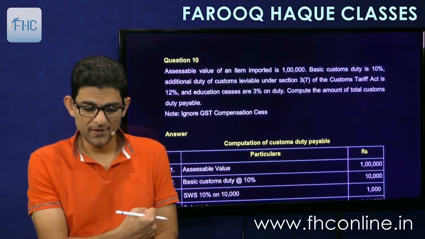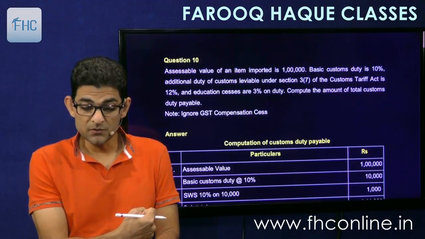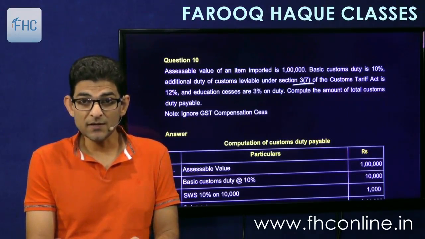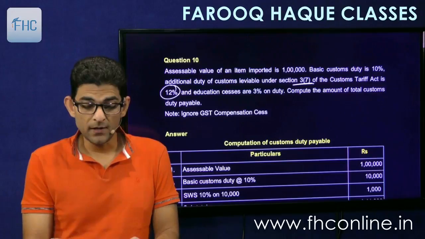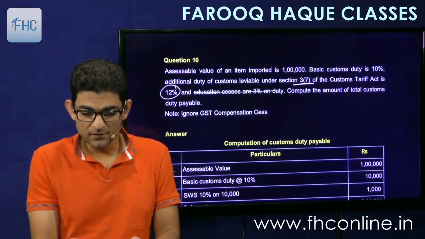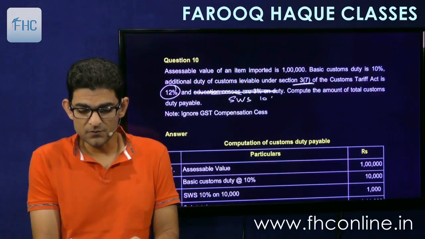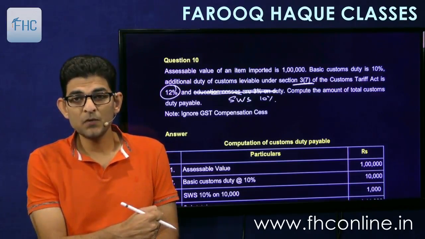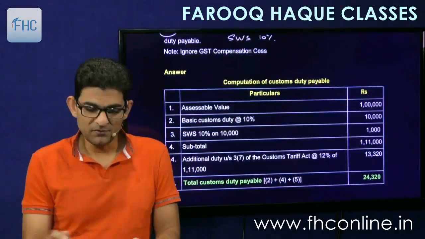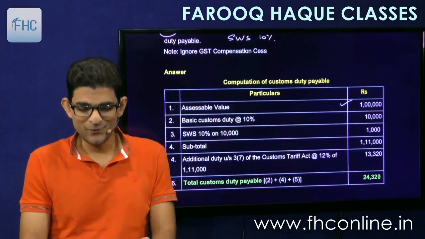Next question. Assessable value of an item imported is 1 lakh. Basic custom duty is 10%. Additional duty of customs leviable under section 3(7), that is integrated tax, is 12%. And education cess, now you just make an amendment here, cut it off. Education cess, right, SWS 10%. Compute the amount of total custom duty payable. Okay, so simple. Assessable value. Now such questions do not come in the exam. This is a very simple question, don't expect it to come.